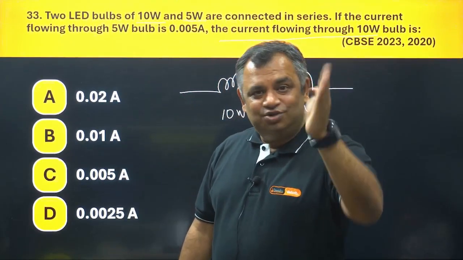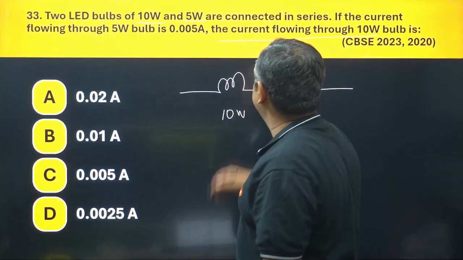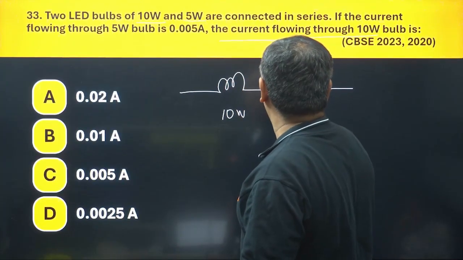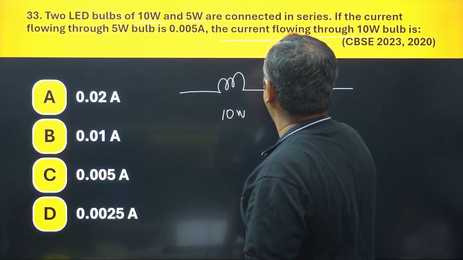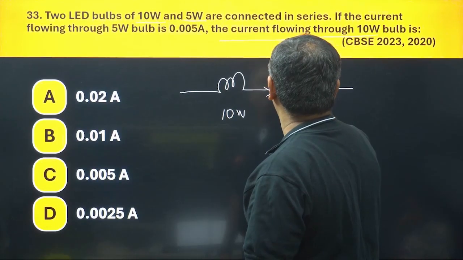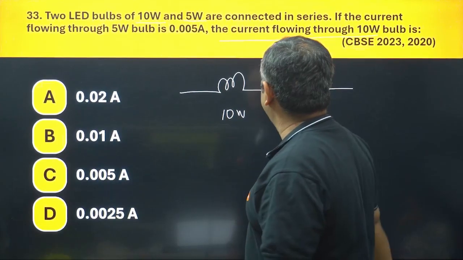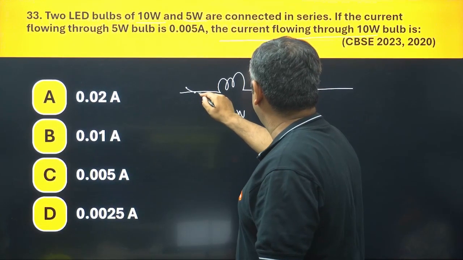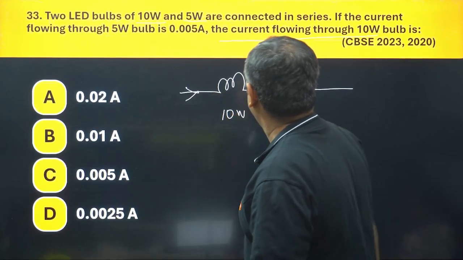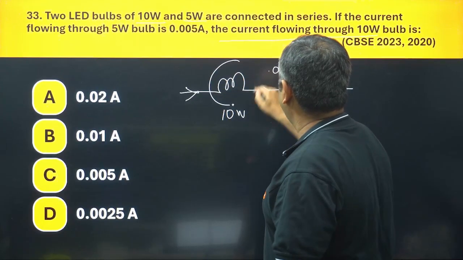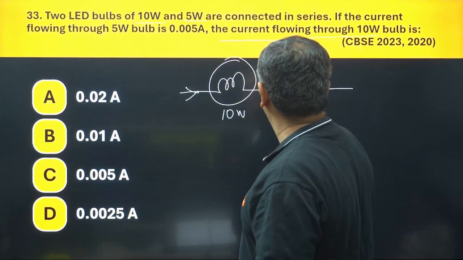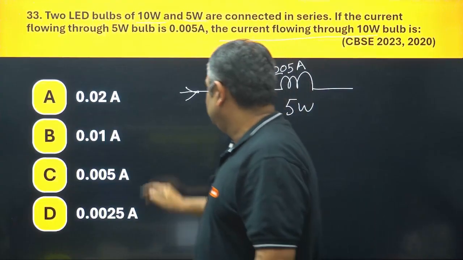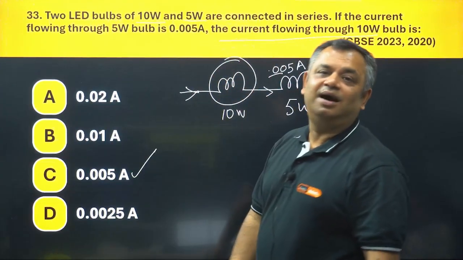They are in series, so current would be same. So if this is 10 watt, it says in 5 watt there is current of 0.005 ampere flowing, and they are in series. Where is this current from? It is current coming from this particular 10 watt. So the answer would be same current flows in both of them. This is going to be the answer.